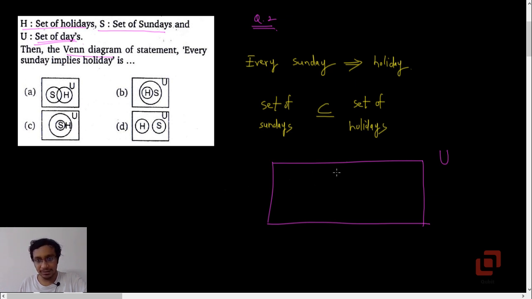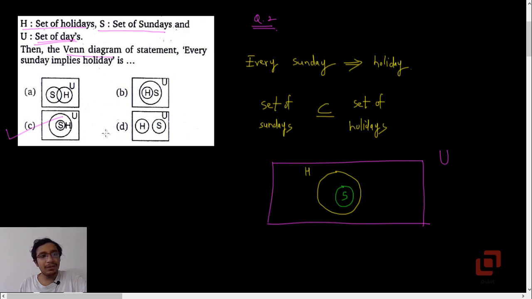So let this be the set of holidays H. Now because every Sunday is a holiday, the set of Sundays must be a subset of the set of holidays. Which means we should pick that option where the set of Sundays is a subset of the set of holidays. So that is option C.